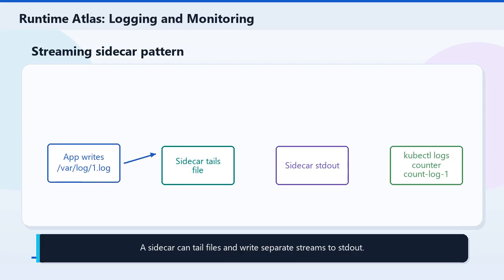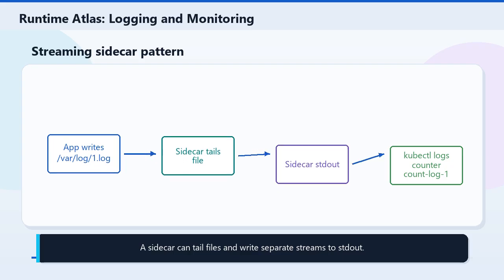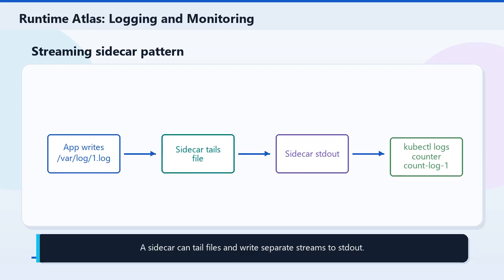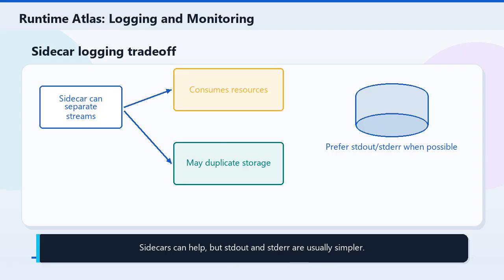If an app writes separate log files, a streaming sidecar can tail each file and write it to its own standard output stream. Then kubectl logs can target each sidecar container. Sidecar logging is useful, but it has overhead. If the application can write directly to standard output and standard error, that is usually simpler and avoids duplicating log storage on the node.